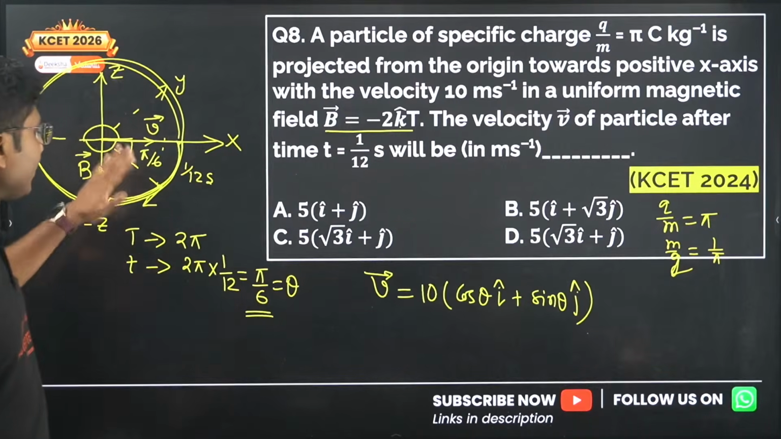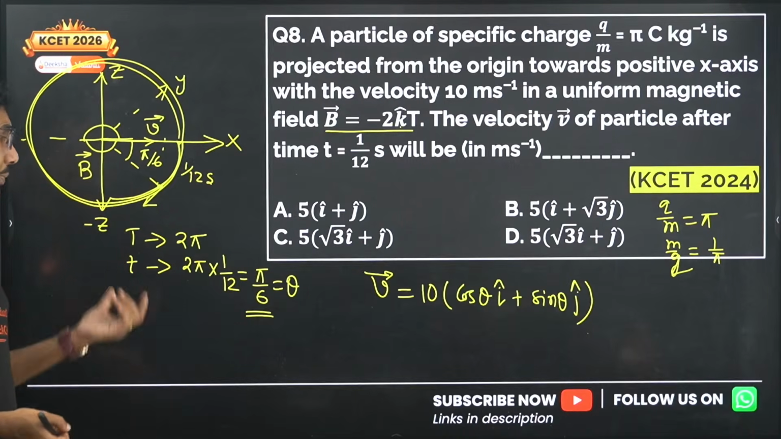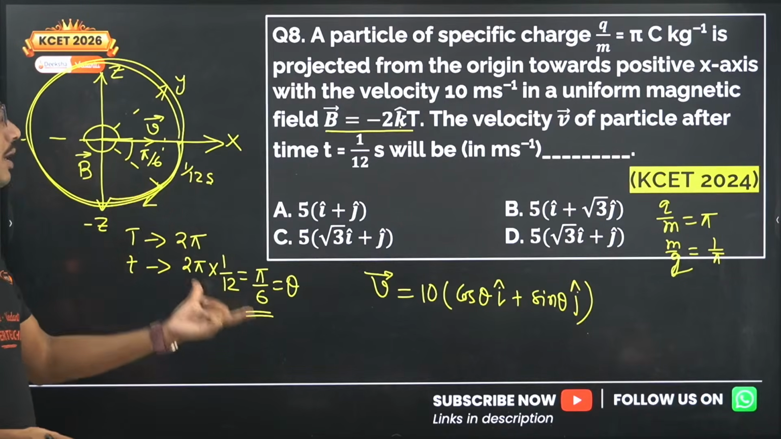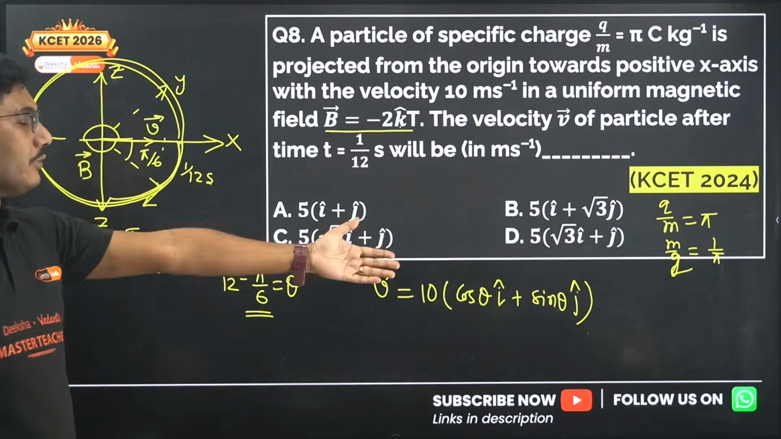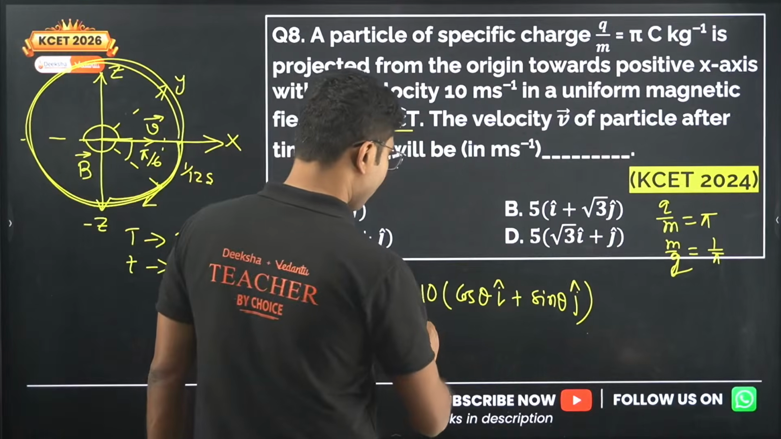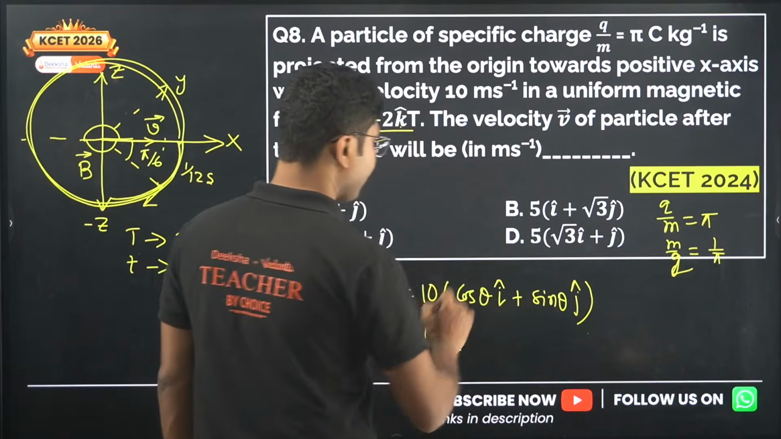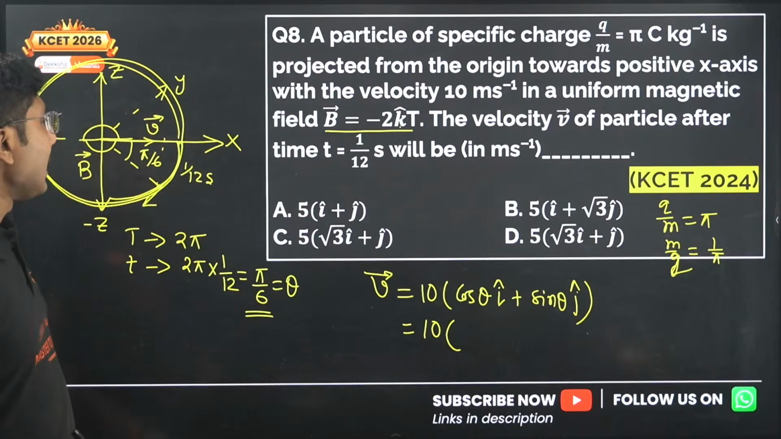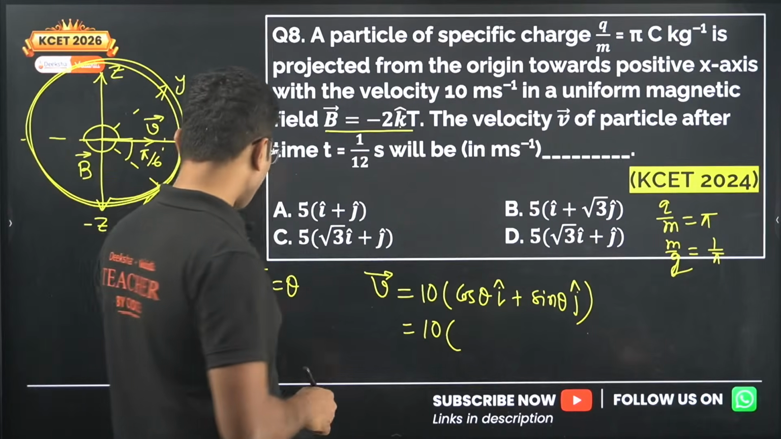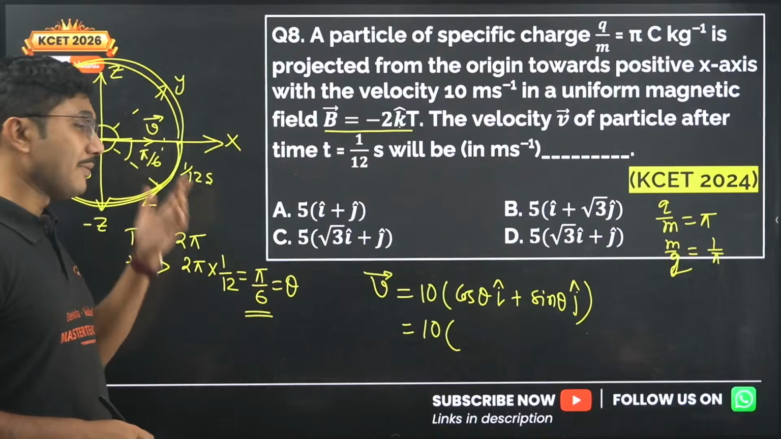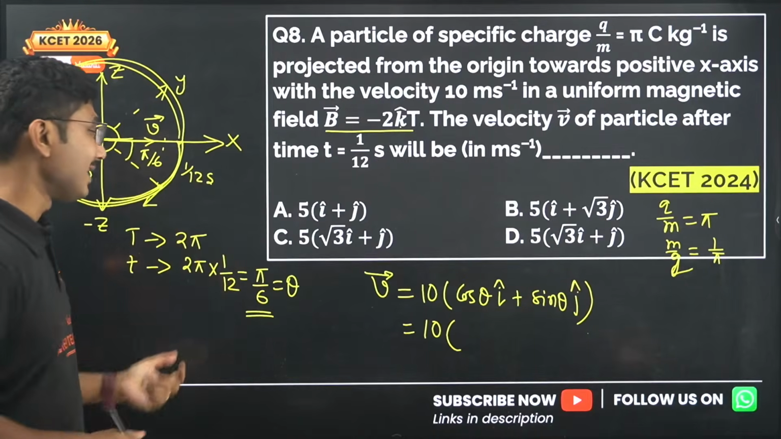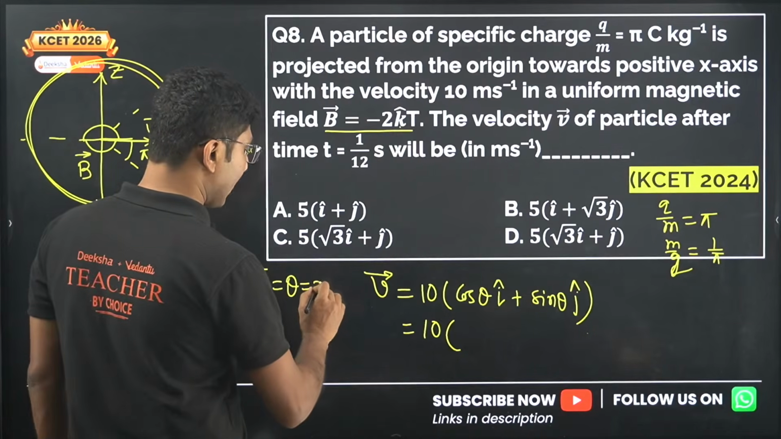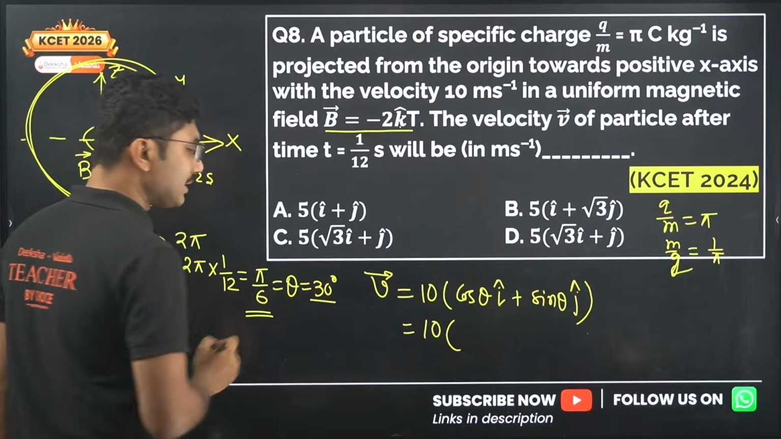So you have to first calculate the time period. From there you calculate the angle, and then using the angle you use this simple vector formula. Yes, it's a mixed concept question, not a single chapter question, but this type of question has come from time to time. Okay, so cos pi by 6. Pi by 6 means 30 degrees. If you are confused about the value of pi by 6, pi by 6 means 30 degrees.